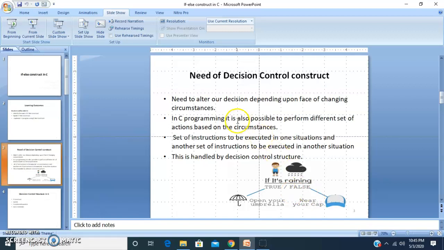The same way in C programming, it is also possible to perform a different set of actions based on the circumstances. Many times we have to execute one set of instructions in one situation and a totally different set of instructions in another situation. When we have to implement such a thing in programming, it is carried out using the decision control structure.